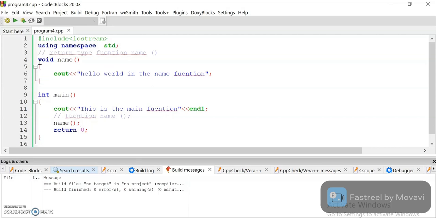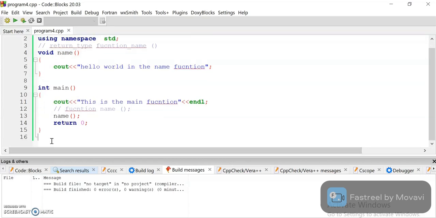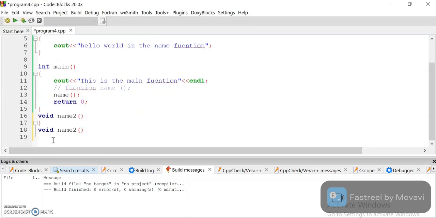So this is how we can define our functions above the main function. Or if we want to create a function below the main function, so main 2, and here you can also create any number of functions below or above the main function.